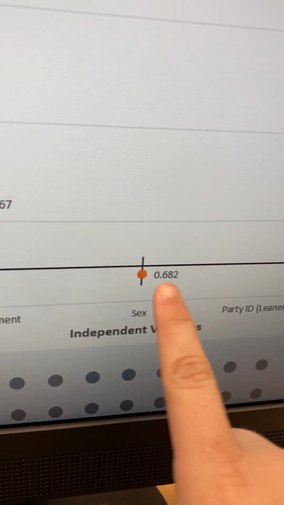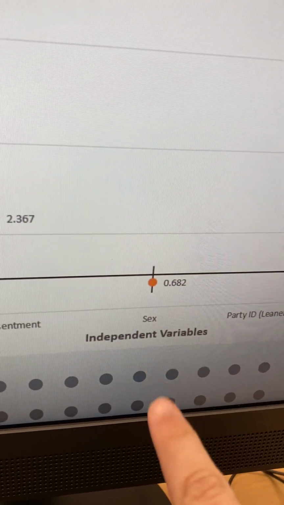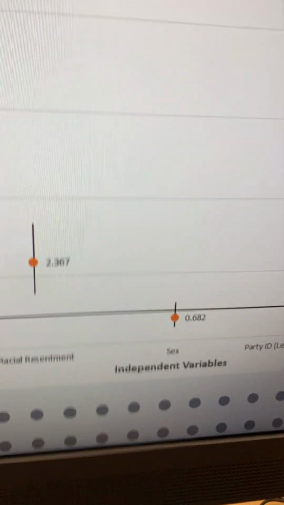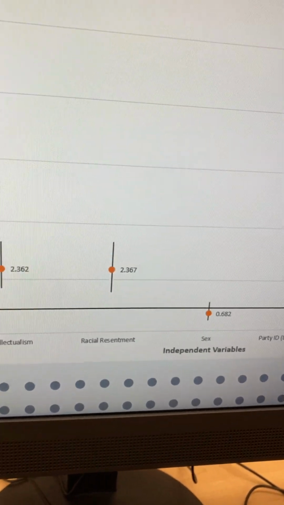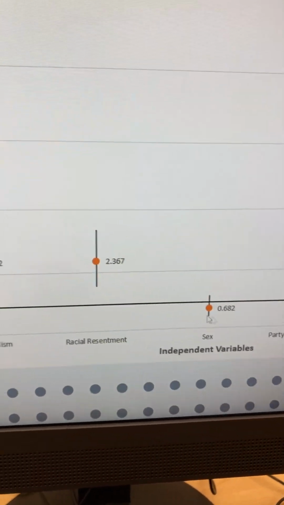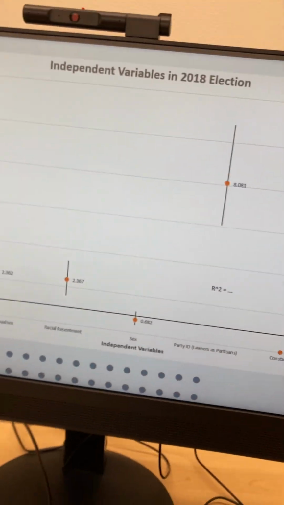We do have sex down here. It does seem to be an indicator. No, it doesn't cross the zero line. Just kidding. I was going to say it crossed the zero line, so it's not statistically significant, but actually it doesn't. So they just wanted to mess me up by making the dark line 1.